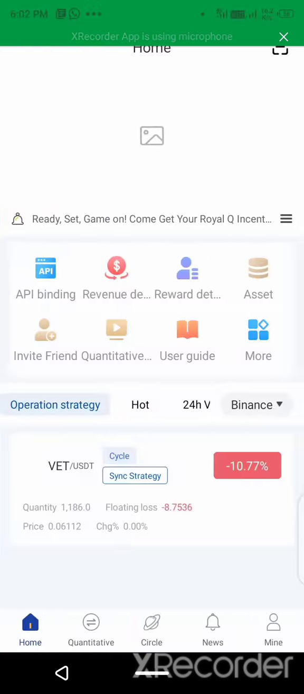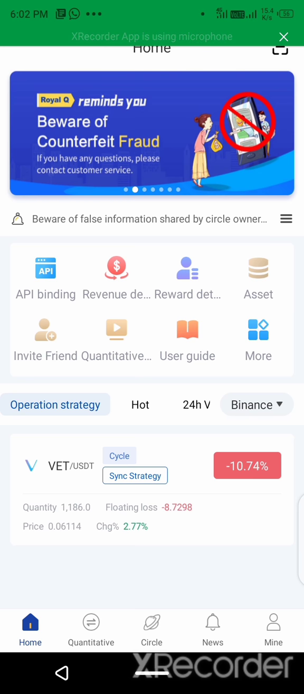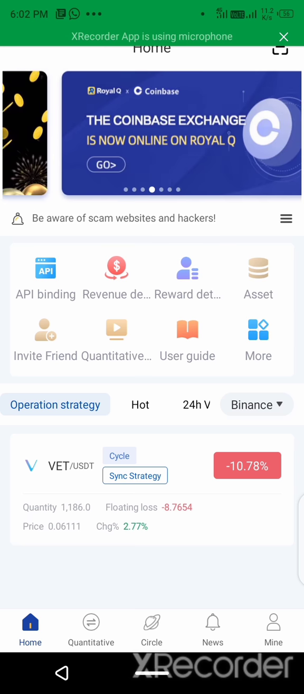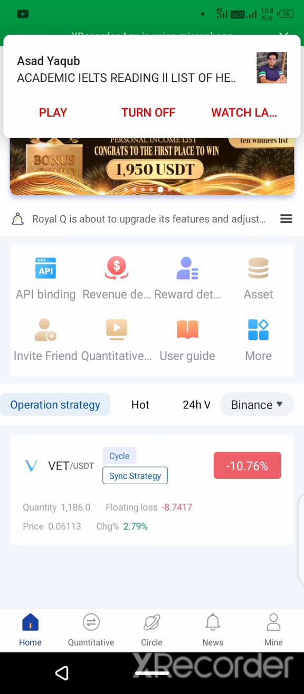Hello viewers, today I will show you how to bind with Binance and earn money daily from the Royalq. Royalq is the Binance bot software which you can get daily income by auto trading. You can set up auto trading here or connect it with any circle. They will trade your coin and you will earn daily without any work.